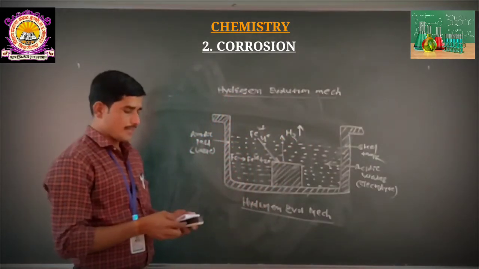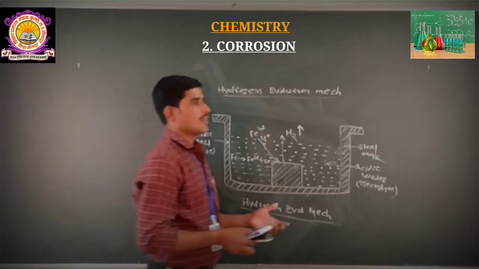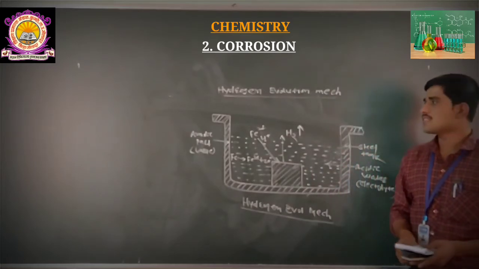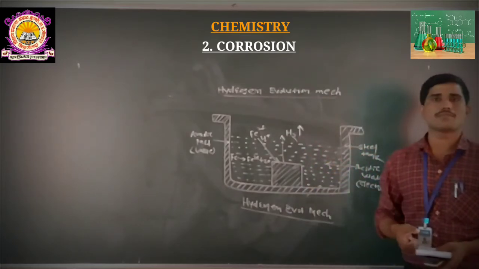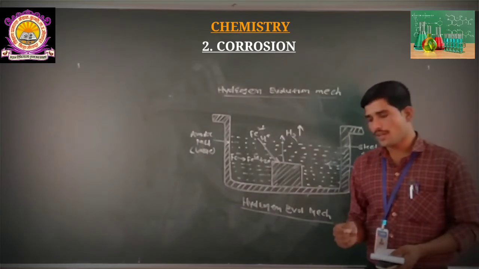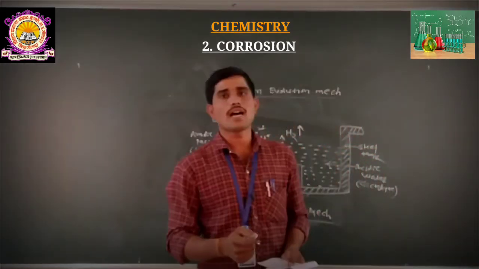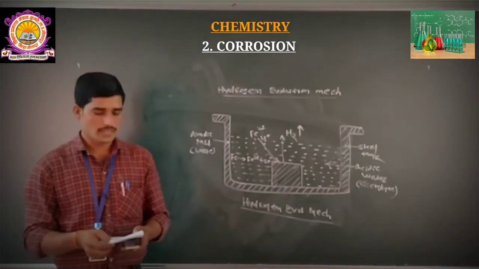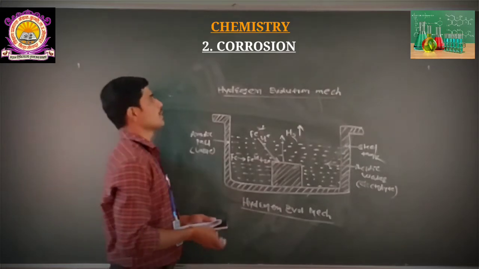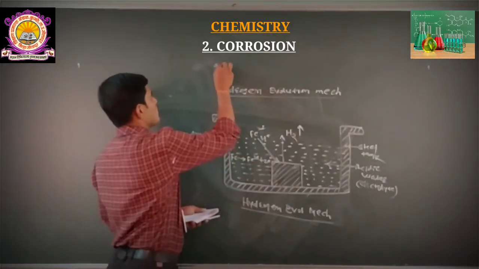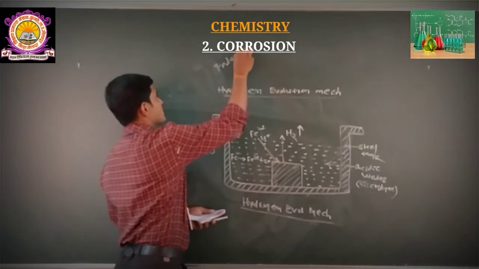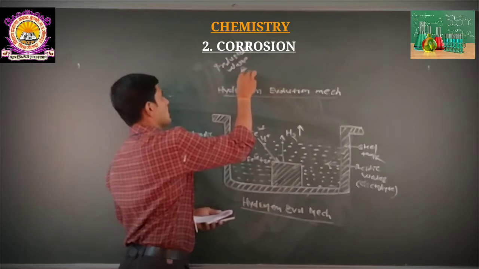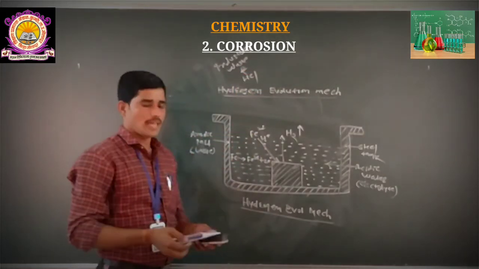Now, this is a type of mechanism observed when any metal is exposed to an acidic environment. It means that this hydrogen evolution mechanism will be observed only when metals come in contact with an acidic environment, and that acidic environment is nothing but, suppose, any kind of industrial waste or an acid like HCl, hydrochloric acid.